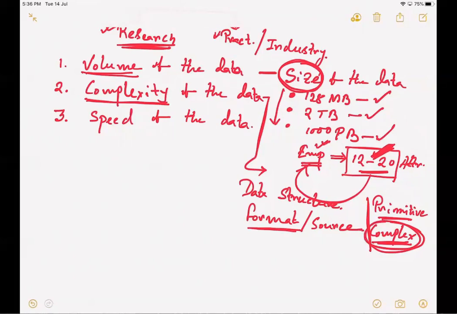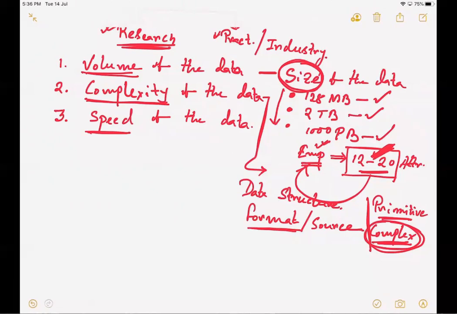Finally, coming to the third characteristic, it's called the speed of the data, or in what speed the data is actually increasing, or the velocity of the data rather. Now, it is to be understood that there can be data collection from various sources, and that can be real-time, that can be periodical.